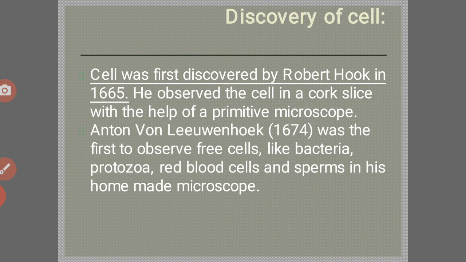Now the next topic, discovery of the cell. The cell was first discovered by Robert Hooke in 1665. He observed the cell in a cork slice with the help of a primitive microscope. Anton van Leeuwenhoek, in 1674, was the first to observe free cells like bacteria, protozoa, red blood cells and sperms in his homemade microscope.